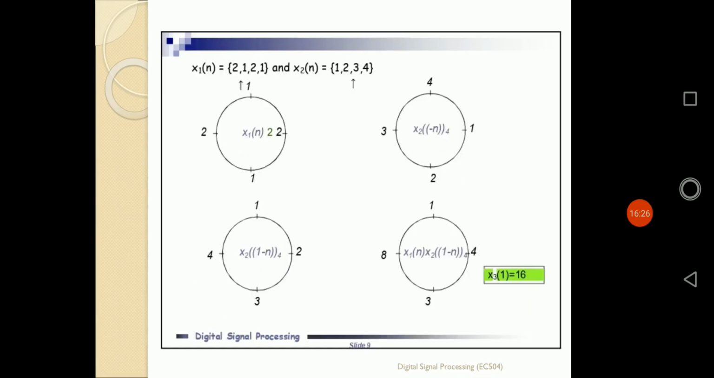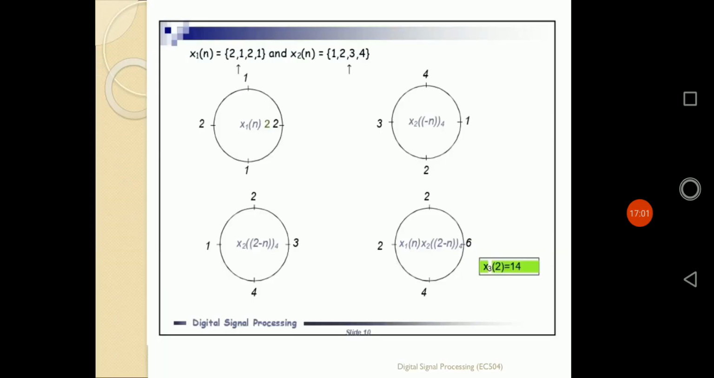Starting from the next point, we shift the time reversal x2(minus n) once, giving x2(1 minus n). Whenever we multiply x1(n) with x2(1 minus n), the point to point multiplication values are 4, 1, 8, 3. So we get the second point of the circular convolution result as x3(1) equal to 16, that is 4 plus 1 plus 8 plus 3. That is the second point calculation for the circular shifting.